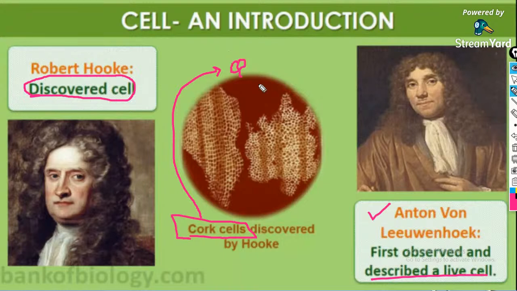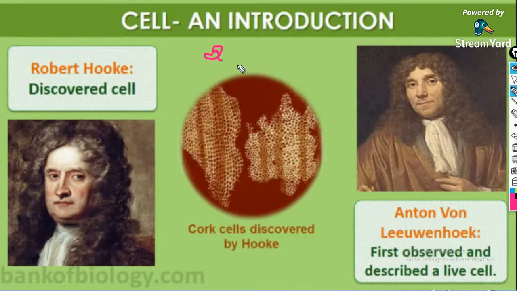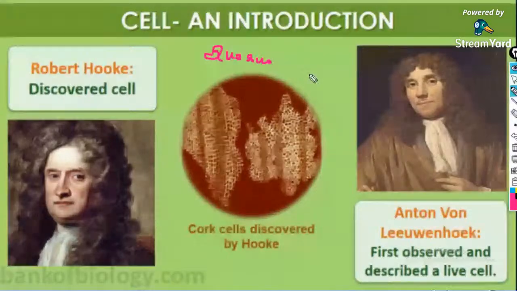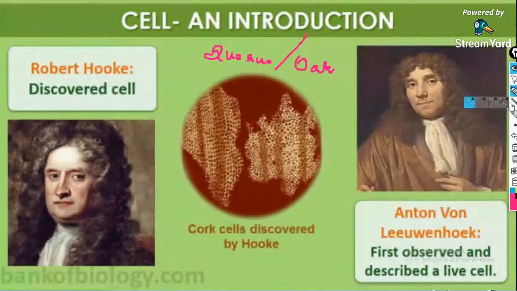It is taken from a plant known as Quercus, or we can say the oak plant.